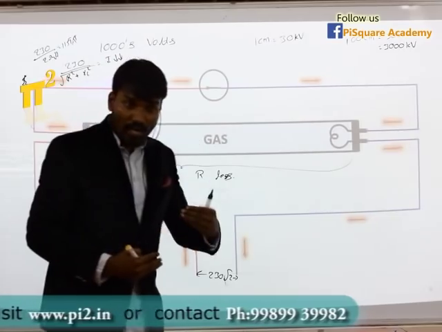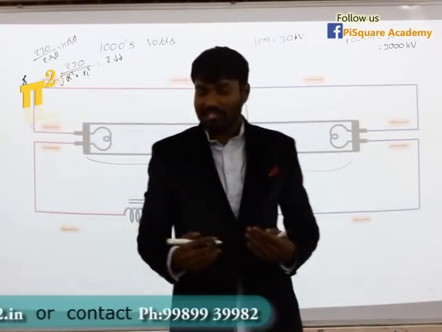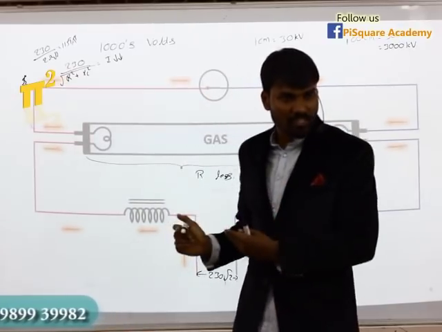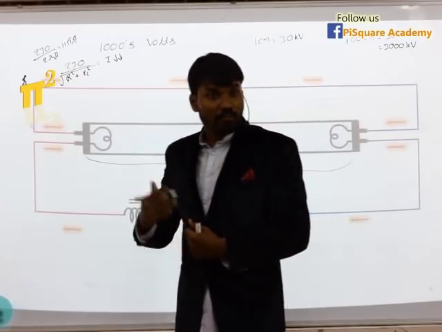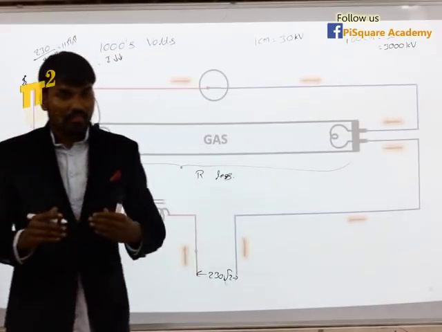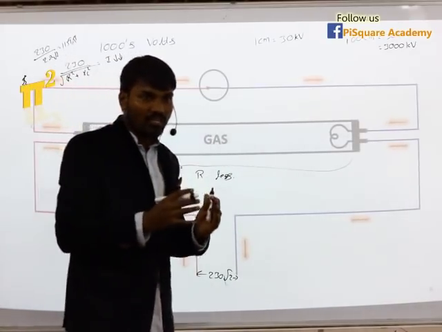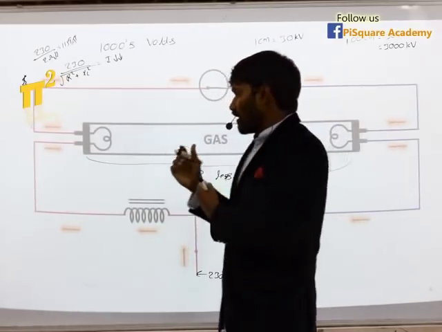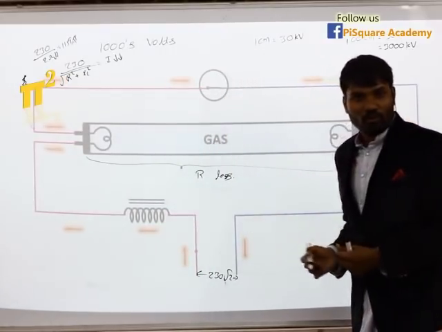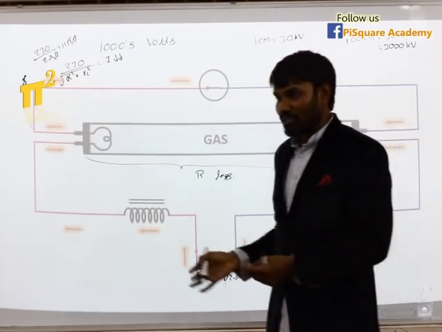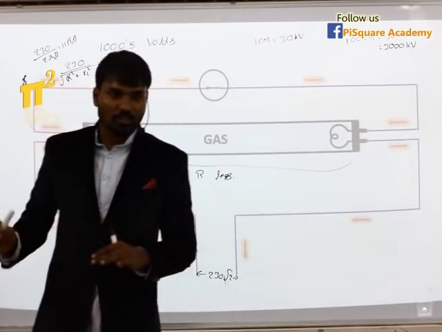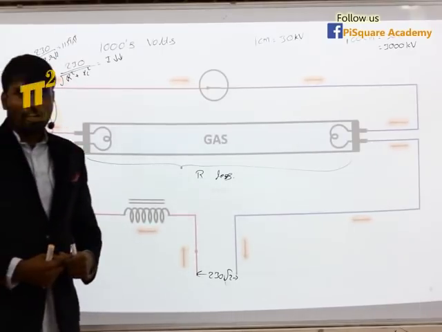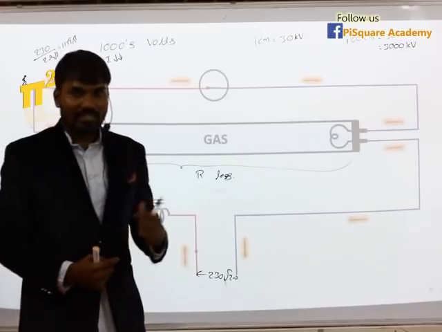And again, this is the reason why all of you are doing this fluorescent lamp experiment in the first year. Are you doing the experiment in the first year? Yes, we are doing. Why are we doing? To understand the complex part of electrical engineering, that is inductance. To understand that clearly, we are doing that experiment. But what we do normally in the lab, we just go to the lab, connect it, switch on, switch off, and come back. We don't observe all these things. I hope we are clear with inductance.